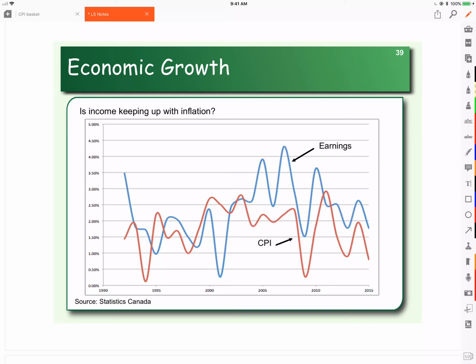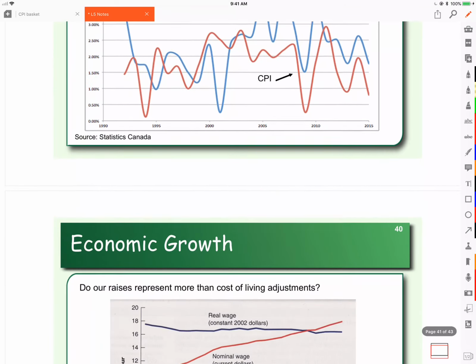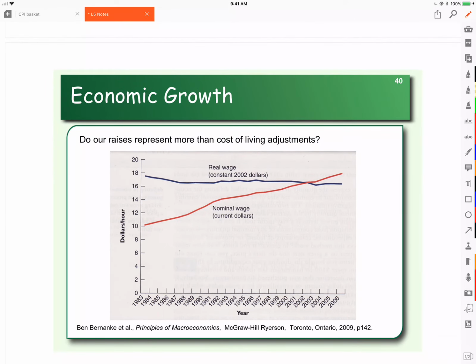In the US, it's much worse. Their earnings have not kept up with inflation, so they continue to see a decline in their real income more than we have here. So here you can see real wages, our buying power, hasn't really increased. It's been fairly flat, maybe a little bit of a dip. Nominal wages have gone up, so most of the wage increases we've been getting have been cost of living adjustments. They've been increases in wages because of inflation, not because of an increase in productivity or in value added by the workforce.